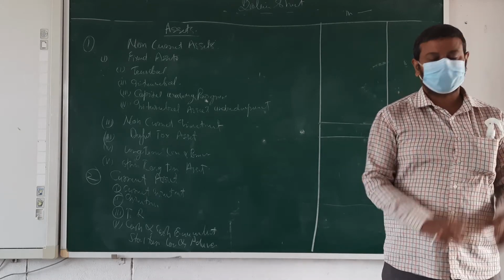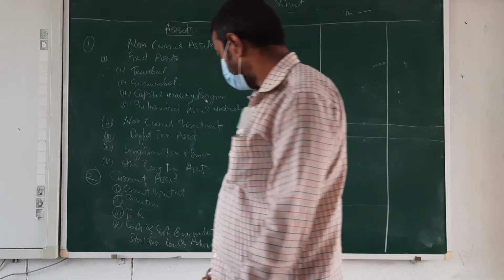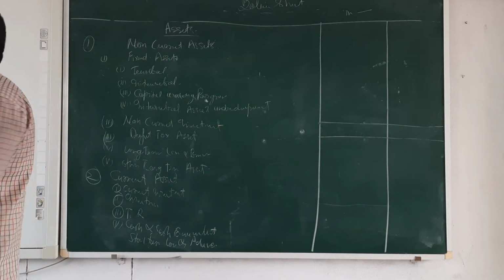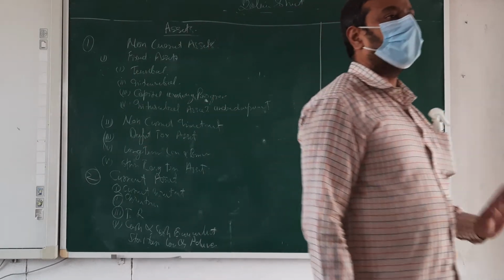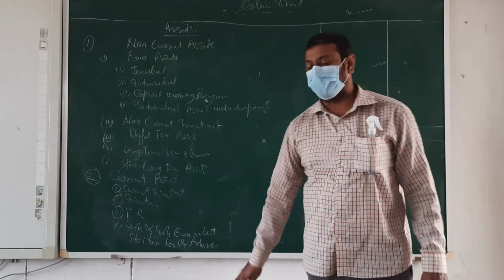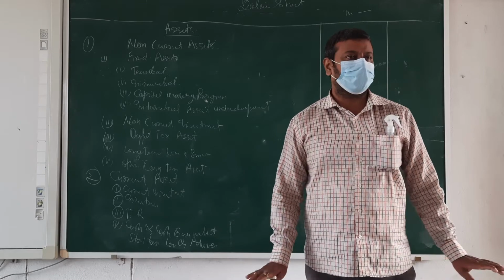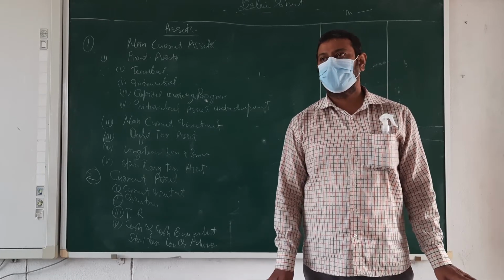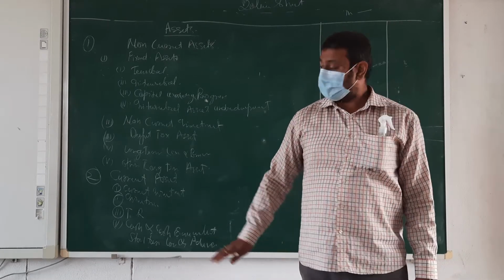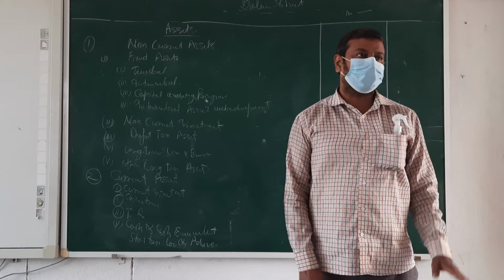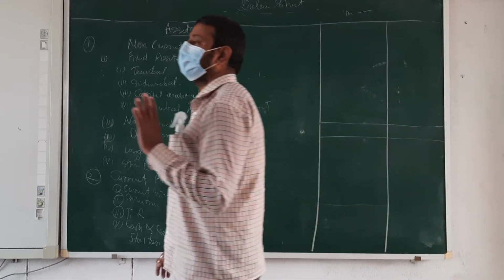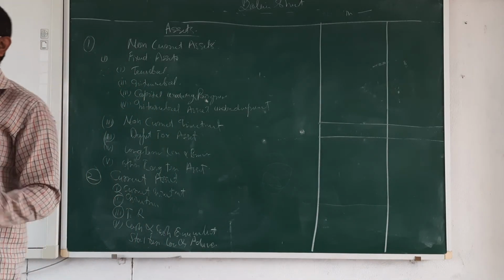Next. Short-term loans and advances. Okay, if you have given short-term loans and advances to anyone, that will come in short-term loans and advances. Okay, beta? Next. Other current assets. After utilizing all these heads, if any other current asset is there, that will be put under other current assets.